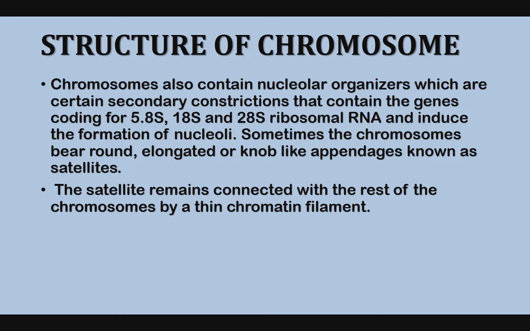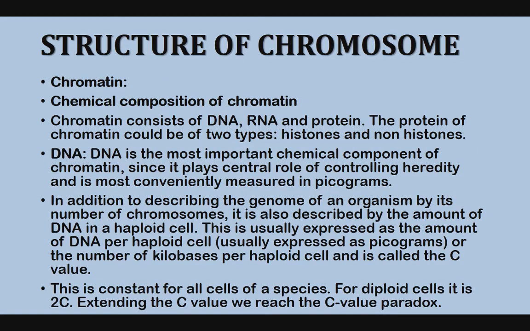Sometimes the chromosomes bear round or elongated knob-like structures, appendages known as satellites. The satellite remains connected with the rest of the chromosome by a thin chromatin filament.